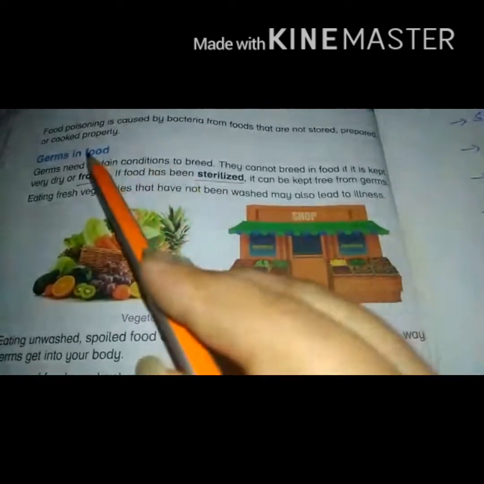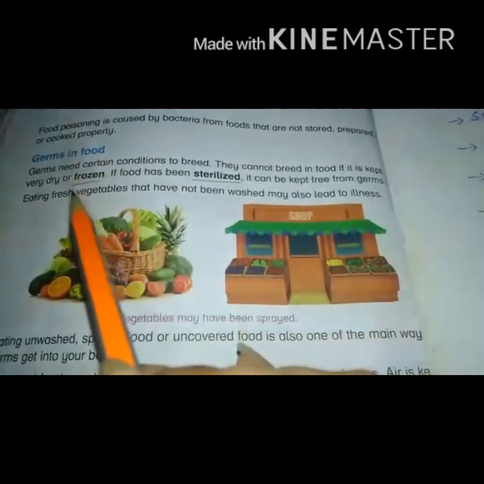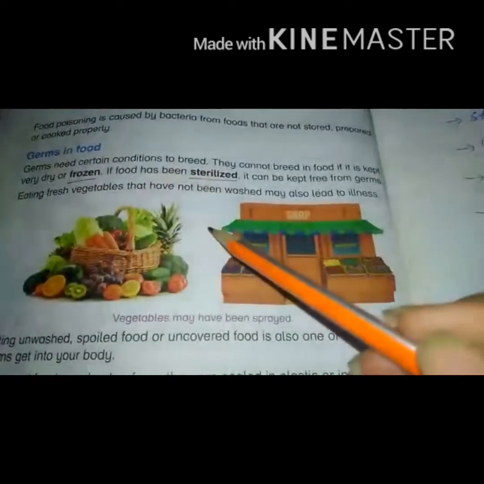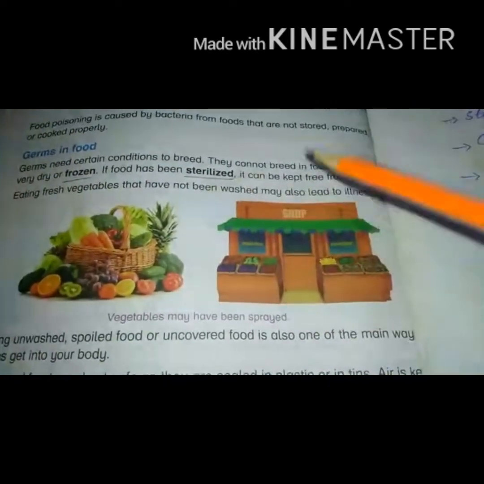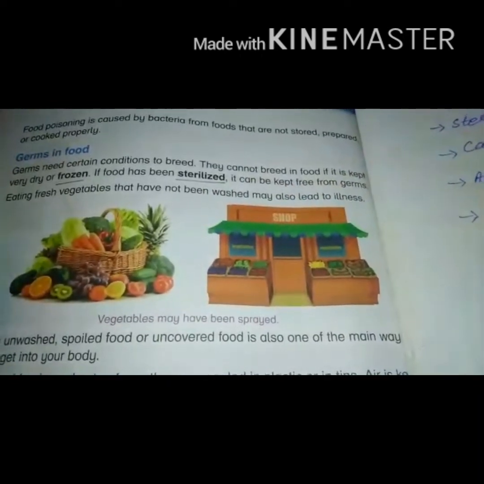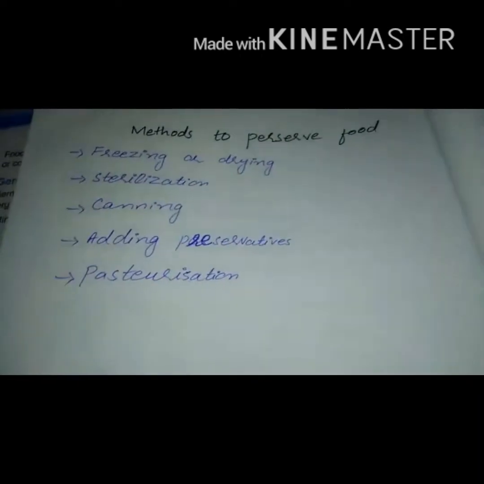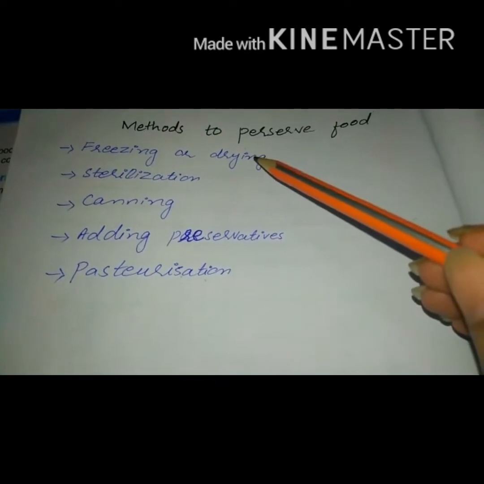Today we will revise the topic germs in food. In this topic we will discuss the methods of preservation of food. There are a number of methods to preserve food. The first method is freezing or drying.